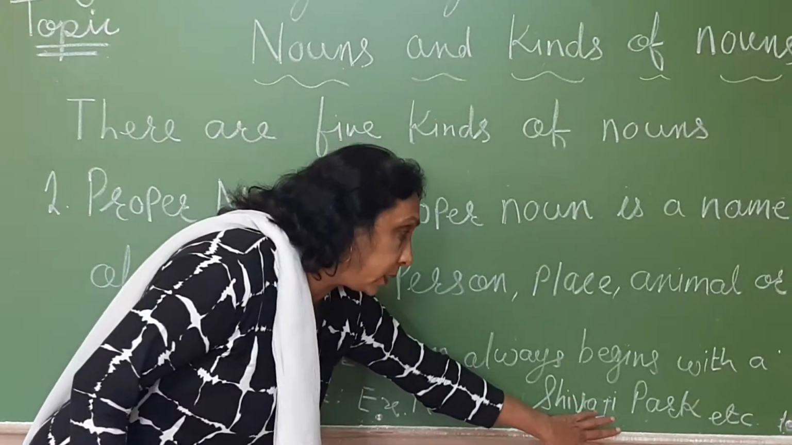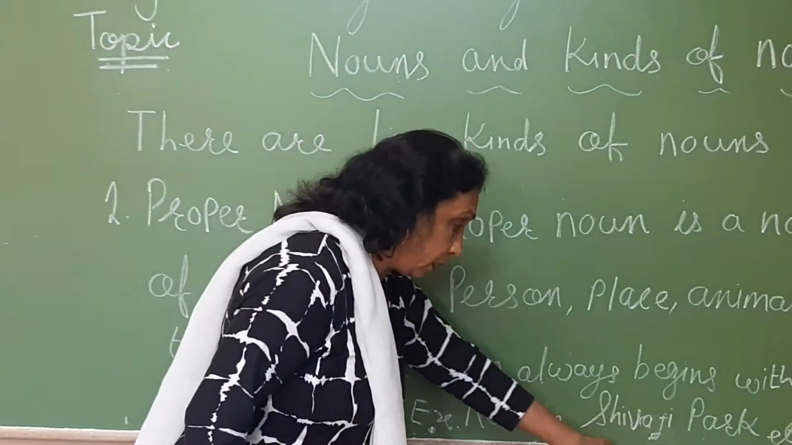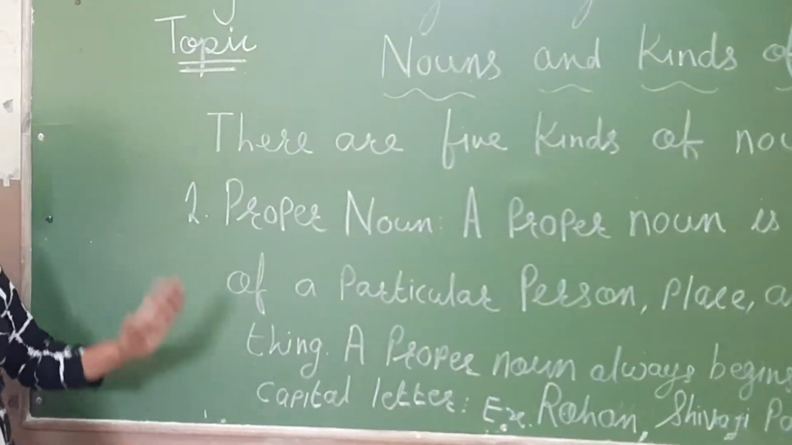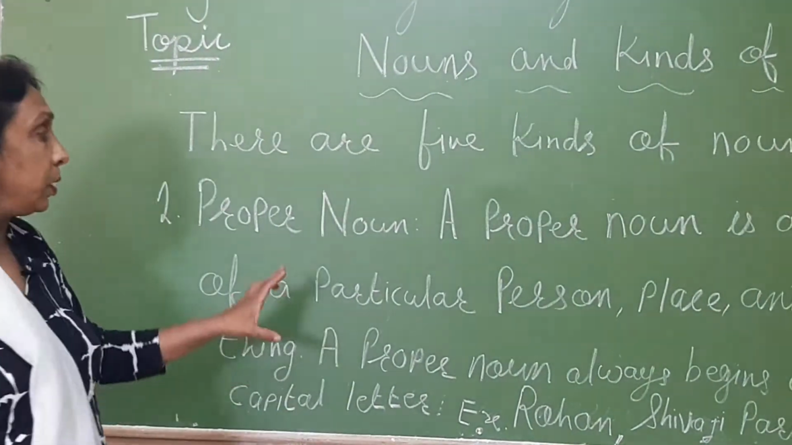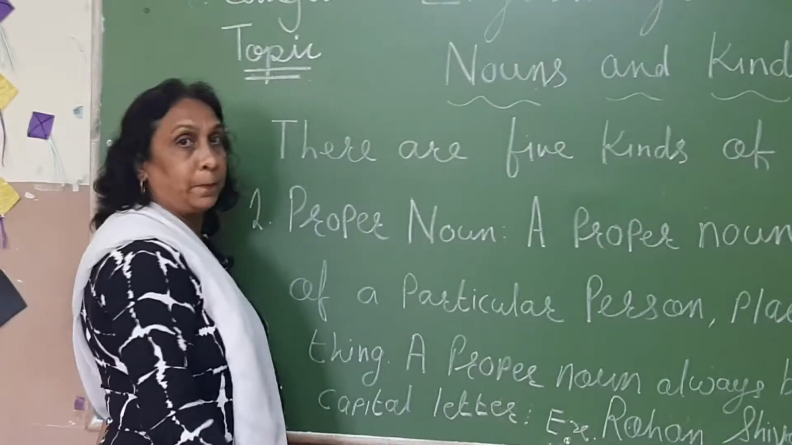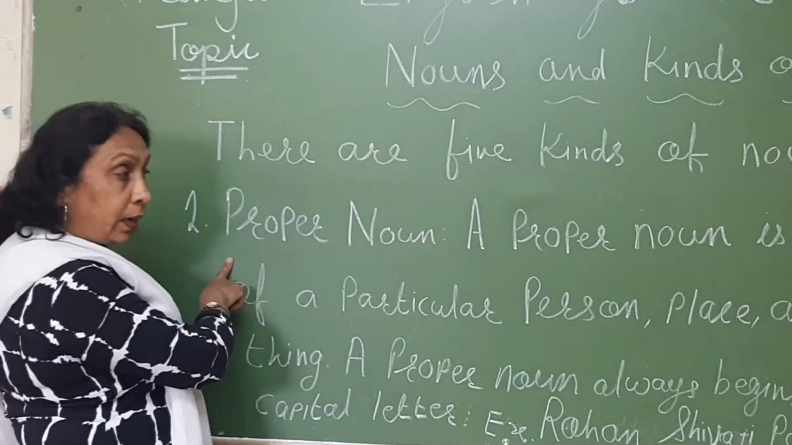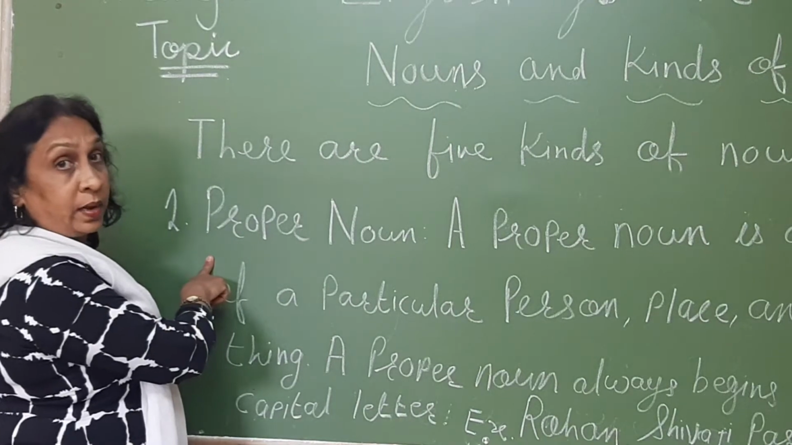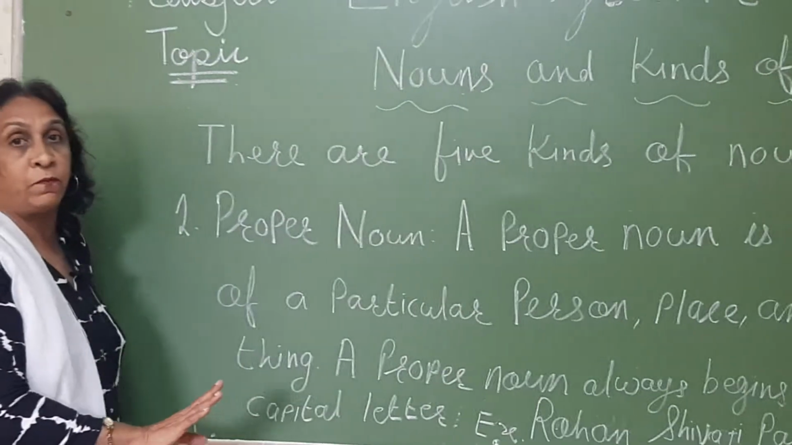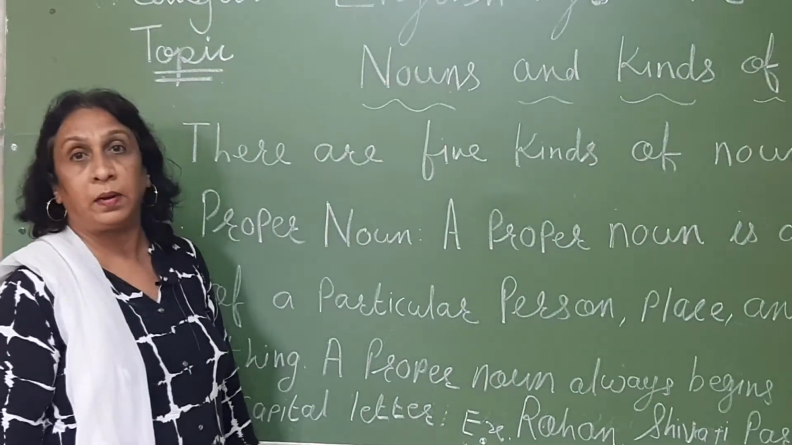Now here I have written another example, Shivaji Park. It is the name of a particular park. So here S in Shivaji and P in Park are capital because it is a name of a particular place, a particular park. So children, you write this definition in your notebook. Yes, students, write the definition of the proper noun and you write your own 3 examples of proper noun. I have written Rohan and Shivaji Park. You write 3 more examples of proper noun. And remember, when you are writing a proper noun, the first letter should be written in capital.